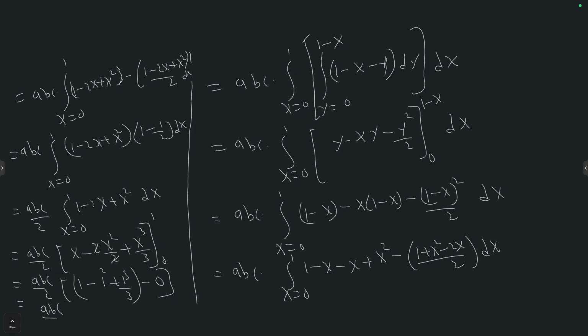So this is equal to abc by 2 into 1 minus 1 square. Minus 1 square is minus 1 only. So 1 minus 1 is 0. 1 cube is 1, so 1 by 3. So the value is abc by 2 into 1 by 3, which is equal to abc by 6.